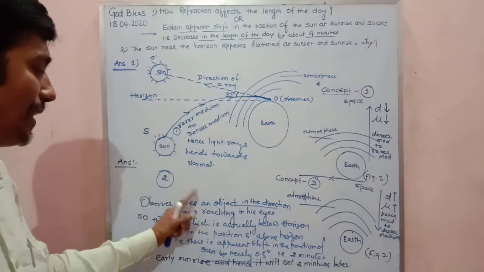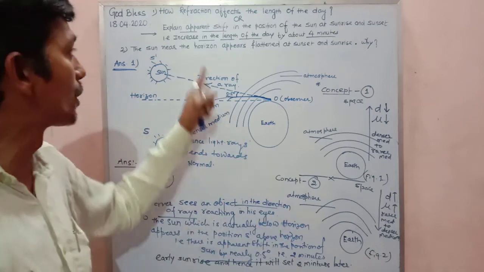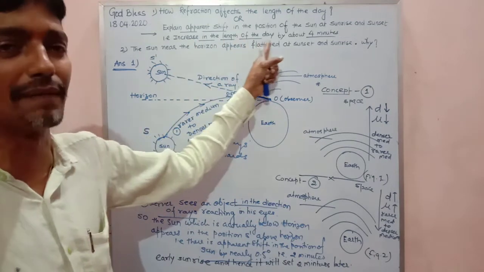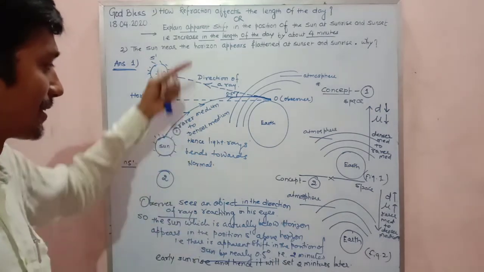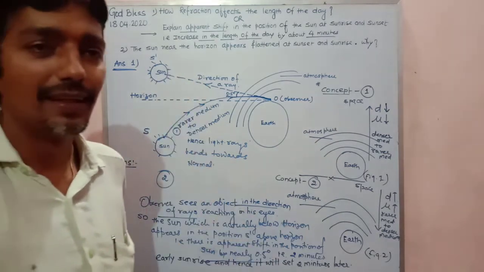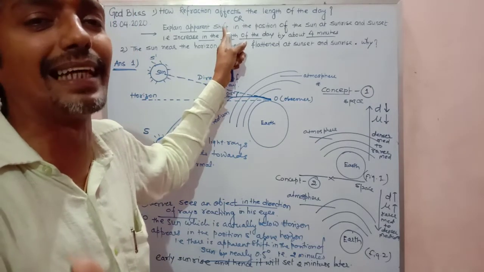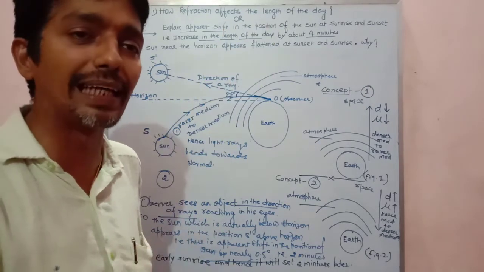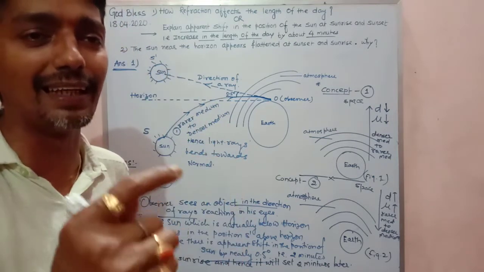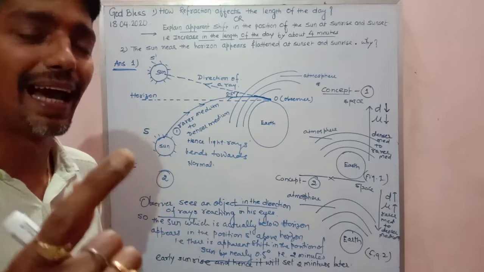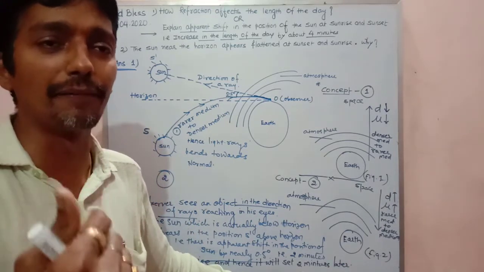I hope you can understand this: 2 minutes early and 2 minutes later cause an increase in the length of the day by about 4 minutes. So my dear, this is the actual reason for the shifting of the sun during sunrise and sunset, or you can say the increase in the length of the day by 4 minutes. Sunrise appears early by 2 minutes and sunset is later by 2 minutes, so in total it will be 4 minutes.